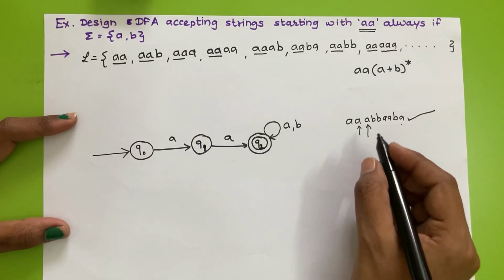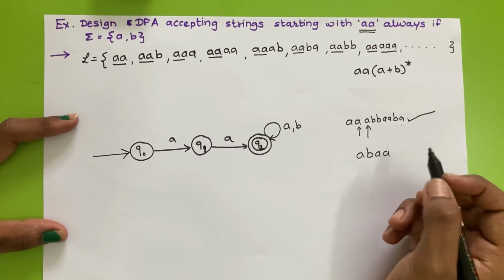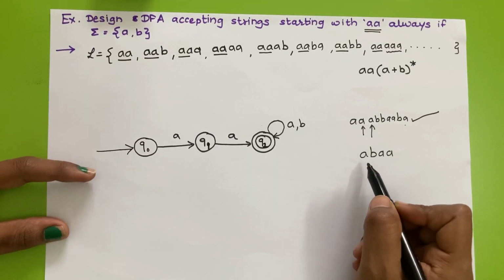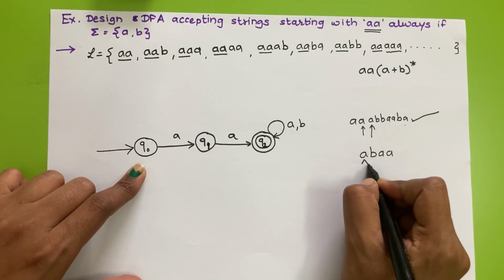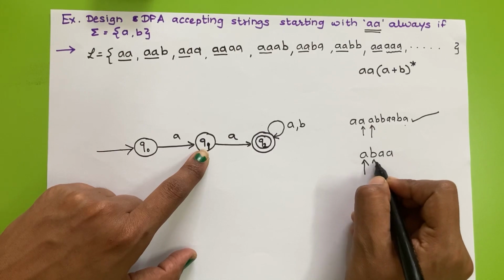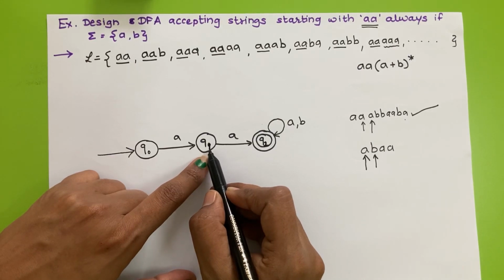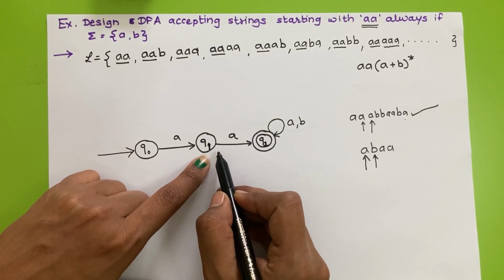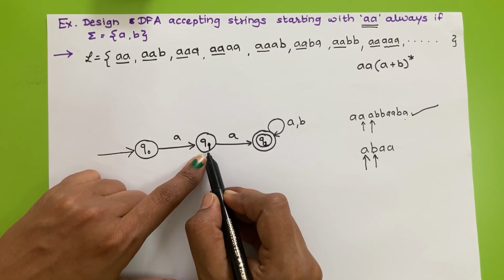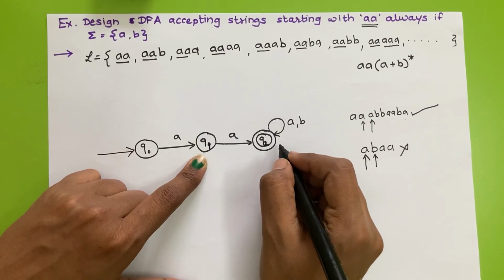Suppose we enter some wrong string. What will be the wrong string? A string that is not starting with double A. So I have considered this string, and we'll see whether it will be accepted by this finite automata or not. The first input is A, so Q0 on A will go to state Q1. Then the next input symbol is B. There is no transition for B, so we'll be stuck here at state Q1 only. We cannot move to some other state by taking input symbol B. So we are here only at state Q1, so this string will not be accepted by this finite automata.